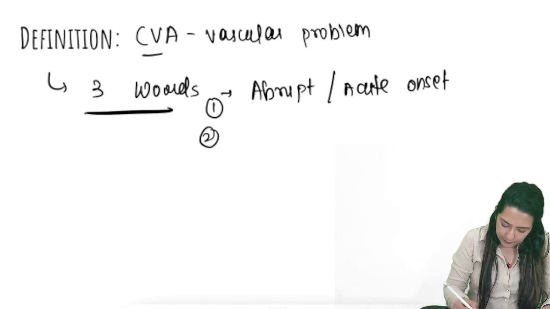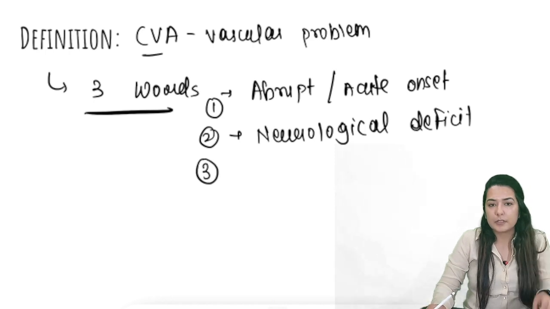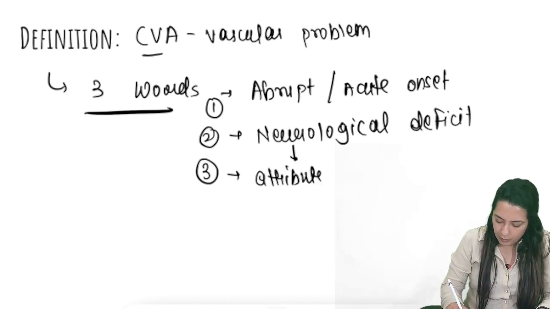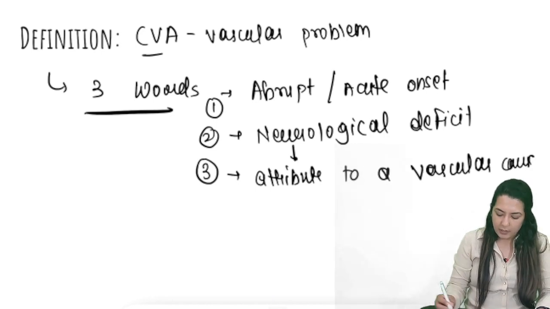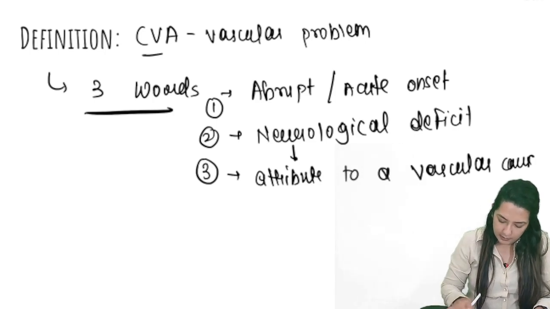Second word, it's a neurological deficit. Obviously, it's related to the brain, so it will be a neurological deficit. And as I told you, the name itself has vascular, so this neurological deficit we will attribute to a vascular cause. Now, what does that mean? We are going to discuss a little bit about it in the next slide.